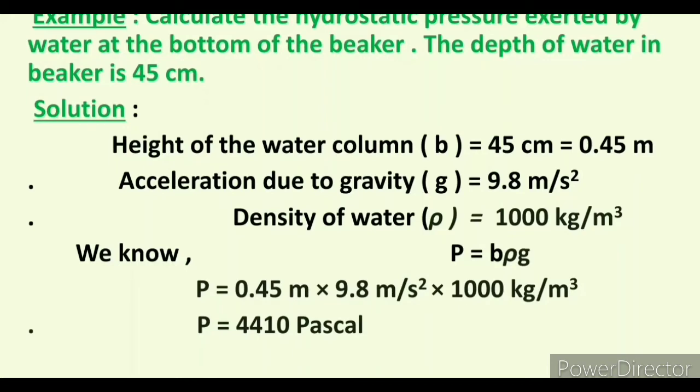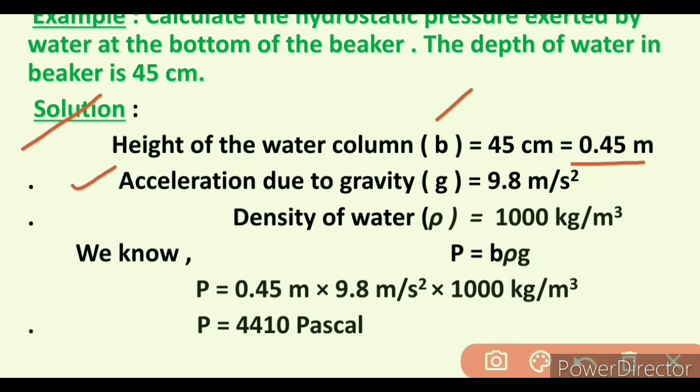Now we have an example. Calculate the hydrostatic pressure exerted by the water at the bottom of the beaker. The depth of the water in the beaker is 45 cm. Height of the water is represented by lowercase h, which is equal to 45 cm. We convert centimeter into meter, then we get 0.45 meter.